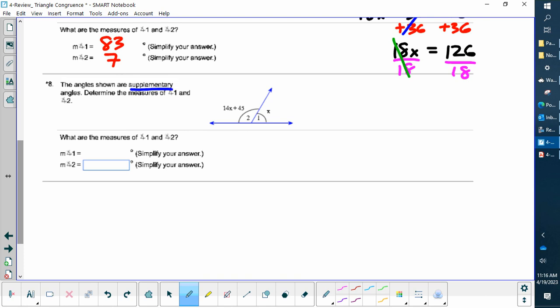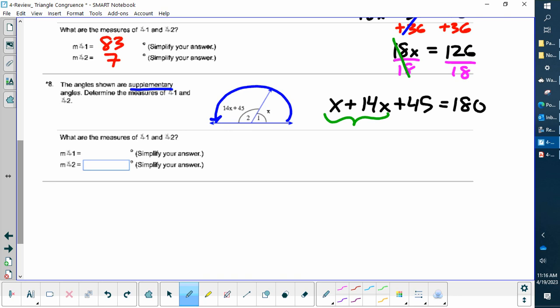This means they add up to 180, and you can see it right here. It's a linear pair. So I'm going to do x plus 14x plus 45 equals 180. Just like the last problem, I can put these together. 15x plus 45 equals 180, and now it's a two-step algebra equation.